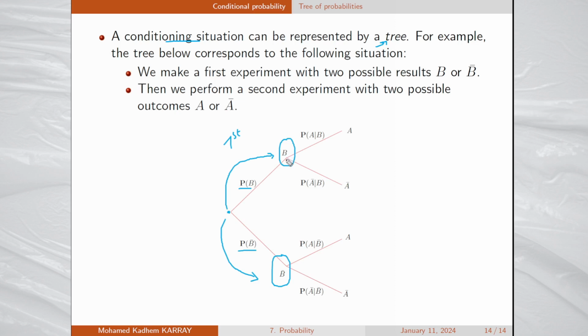Now, knowing that the first experiment has result B, we may get either A with the conditional probability of A given B, or the complementary of A with the probability of the complementary of A given B. Similarly, knowing that the first experiment gives the complementary of B, we may get either the result of the second experiment A with the conditional probability given here, or the complementary of A with the conditional probability represented here, that we put also on the corresponding edge. So this conditioning tree is very useful in some exercises.